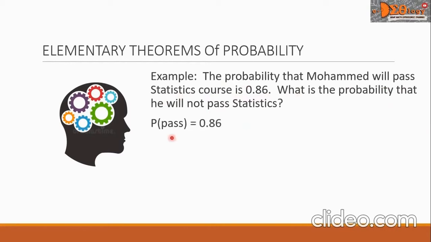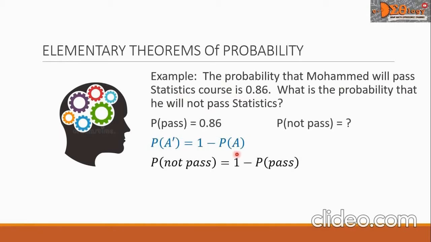The probability of passing is 0.86, and the probability of not passing is what we want to know. Our formula, P of A' equals 1 minus P of A. We may write here now the probability of not pass equals 1 minus the probability of pass, and we substitute the value, the 0.86, in the probability of passing.